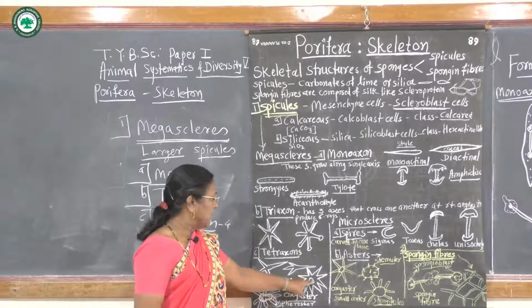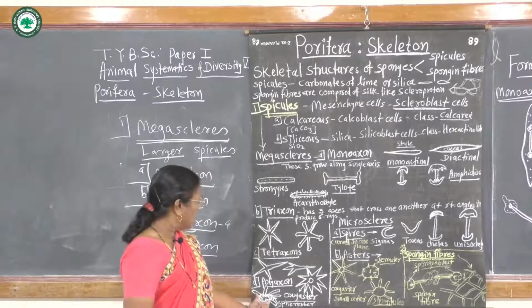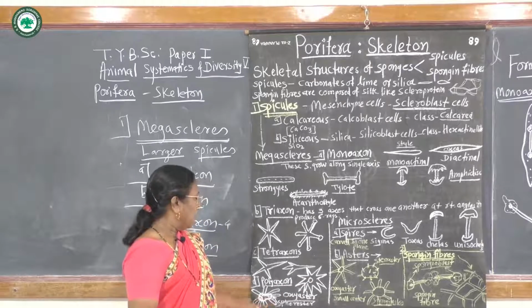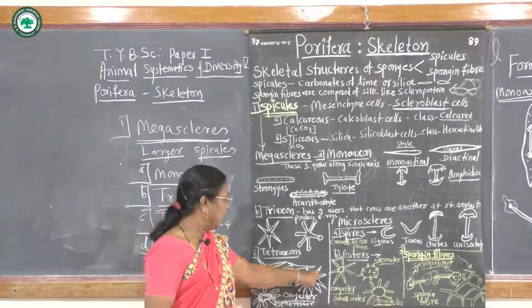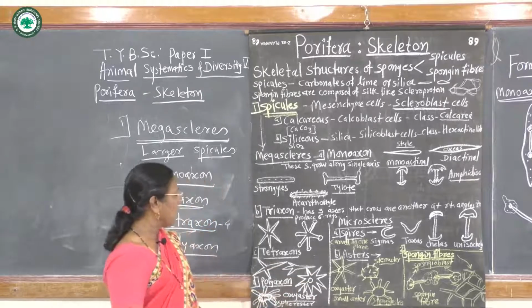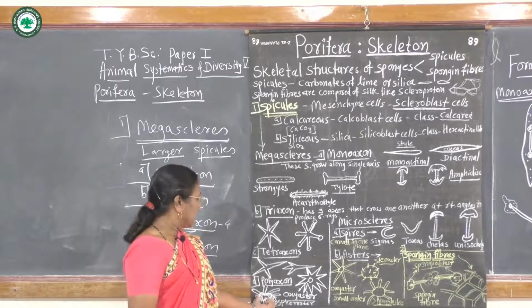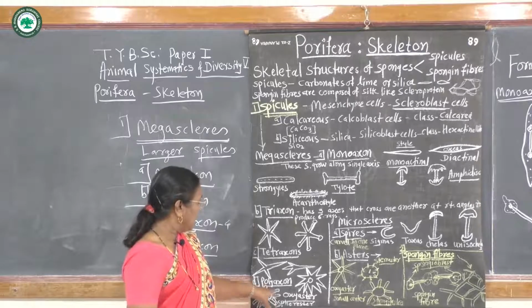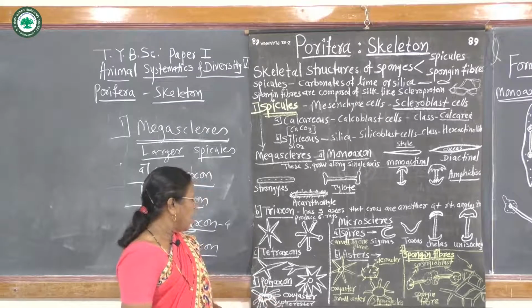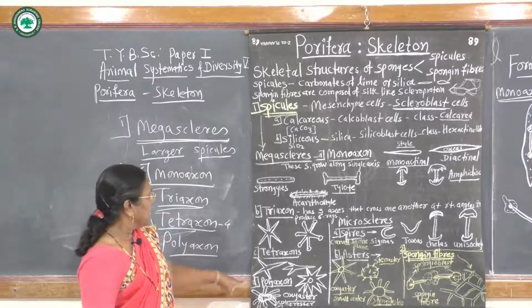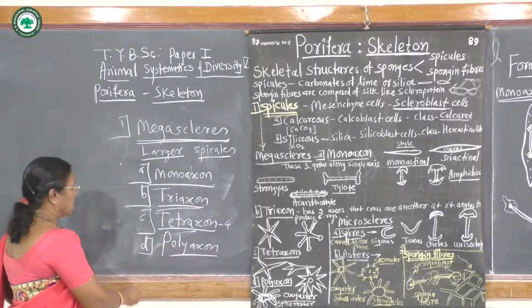Sometimes the central axis may be small or it may be long. If small with pointed rays, then the spicules are called oxyaster, and if large central axis and blunt rays, then they are called spiraster. This is the fourth type, polyaxon.